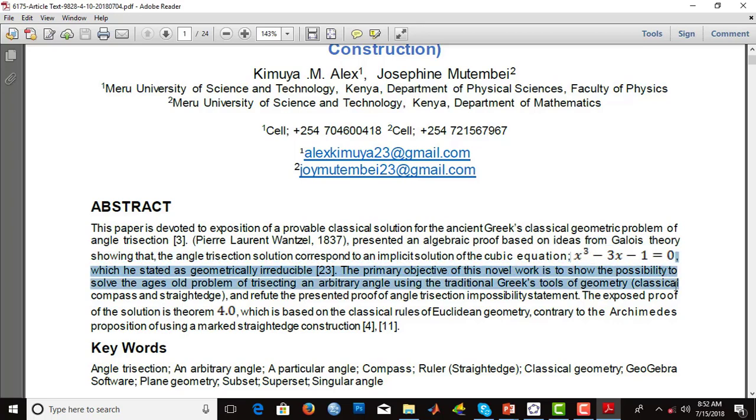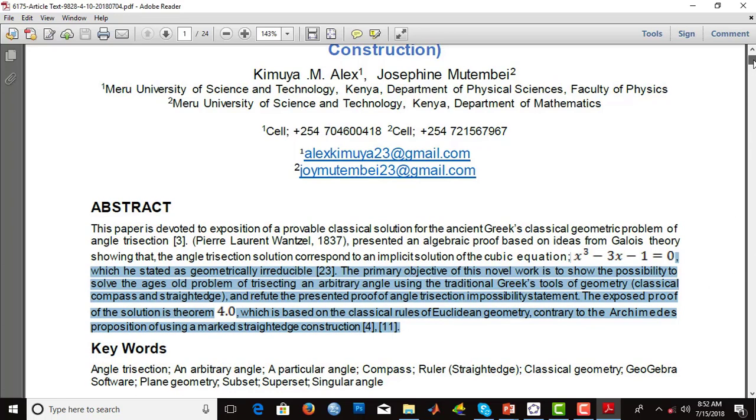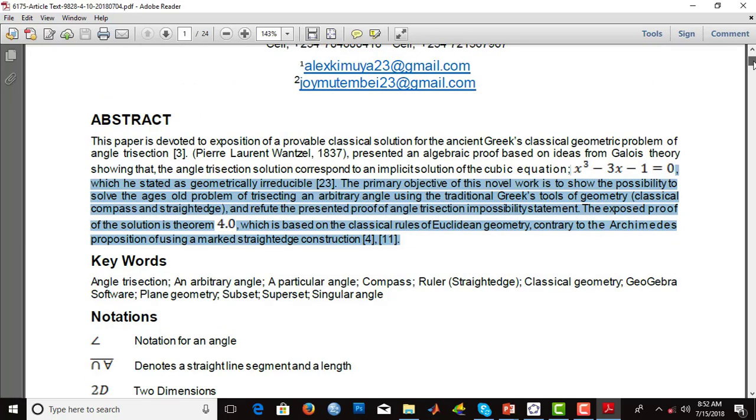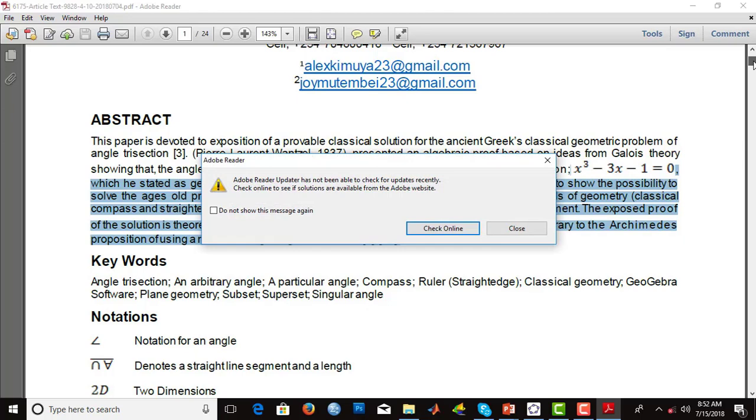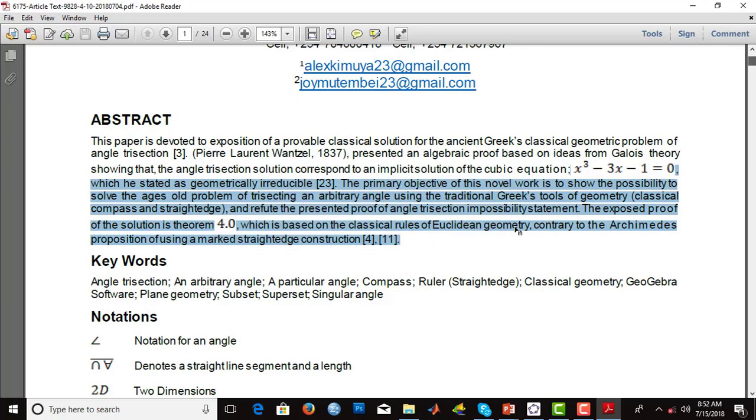This is just one of the misconceptions he had in proving the impossibility. We'll discover, through detailed discussions in the series about the angle trisection, that there are so many limiting aspects in the impossibility proof of the angle trisection problem.